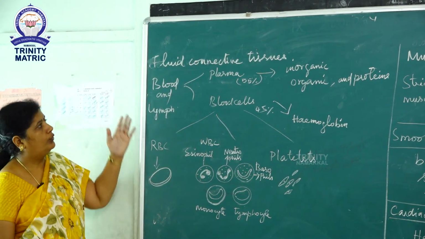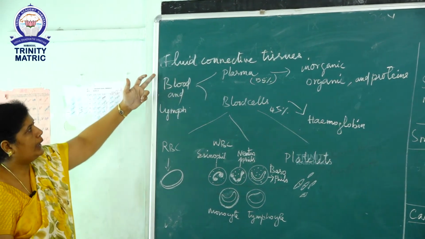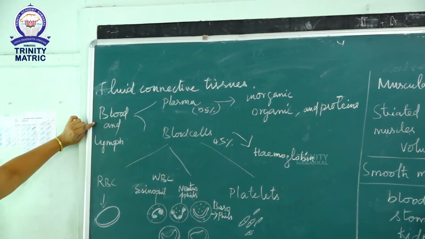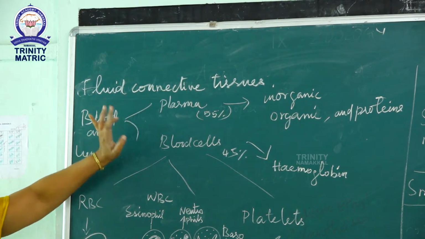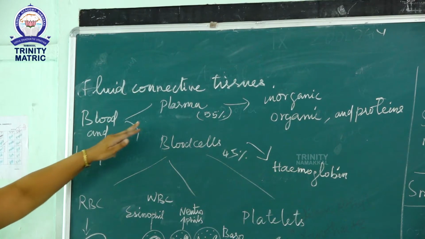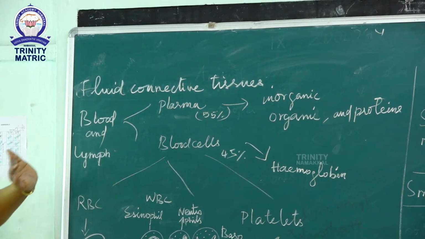Next topic, fluid connective tissue. Fluid connective tissue consists of blood and lymph. The blood consists of plasma and blood cells. Plasma is a colorless substance.